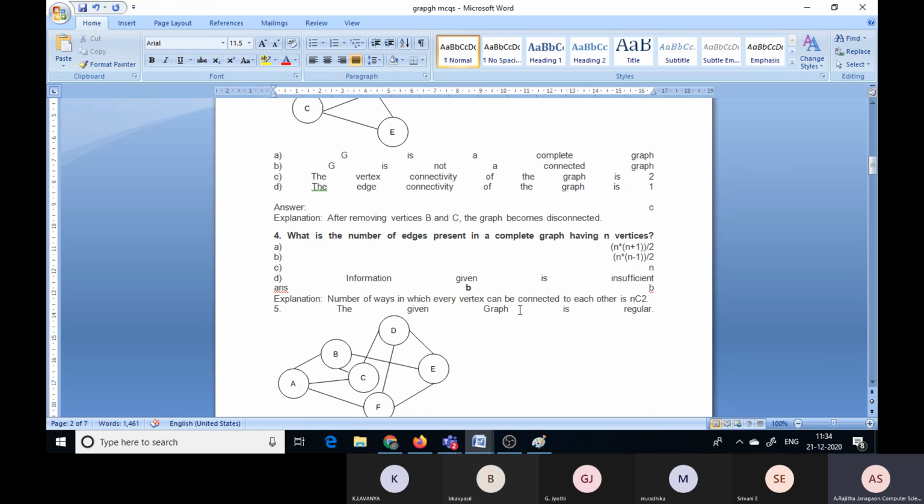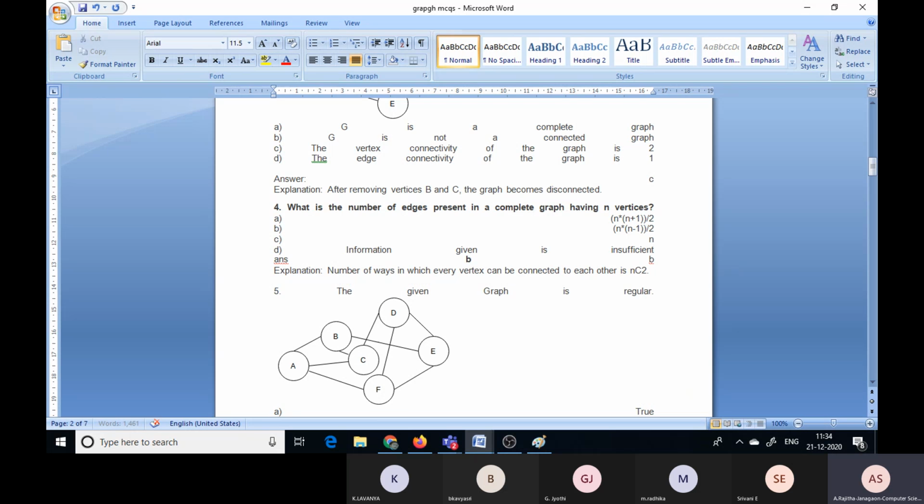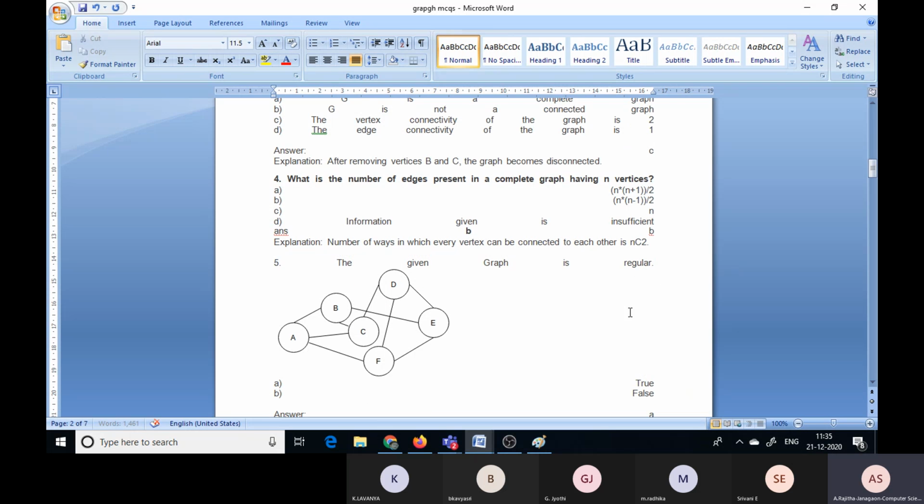Now see the next question: the number of ways in which every vertex can be connected to each other. This is also one of the formulas: nC2, or otherwise n into n minus 1 by 2, as you wish. And the given graph is a regular graph. You can observe every vertex degree is the same. If every vertex degree is the same, then we call it a regular graph.